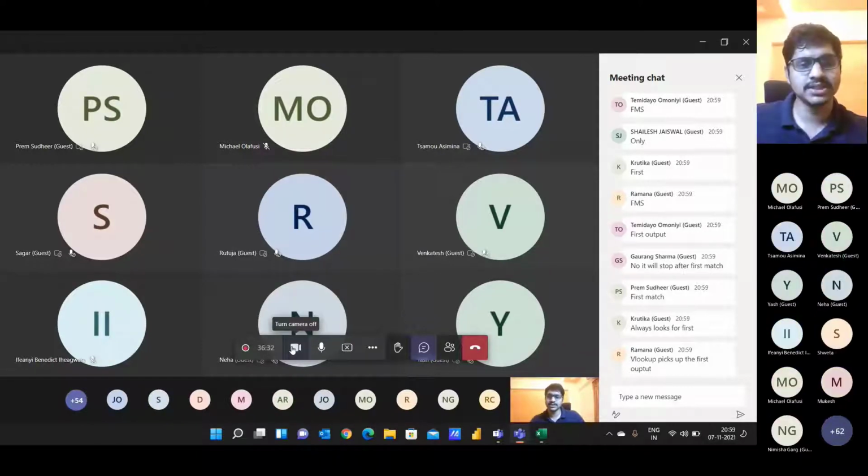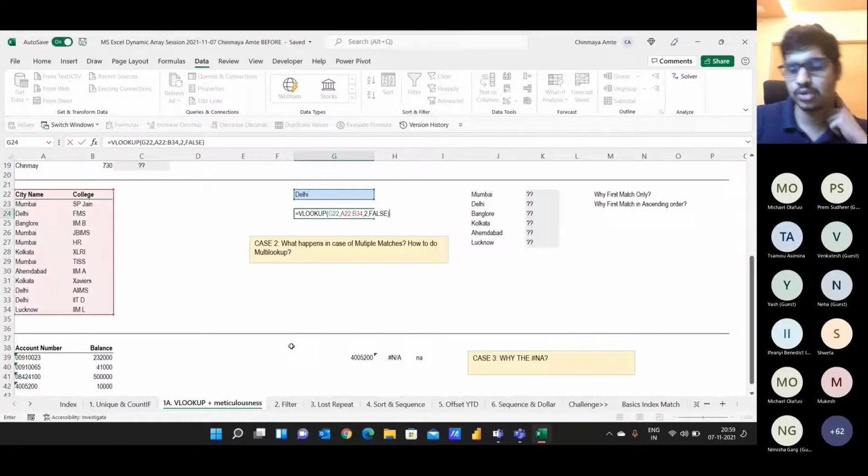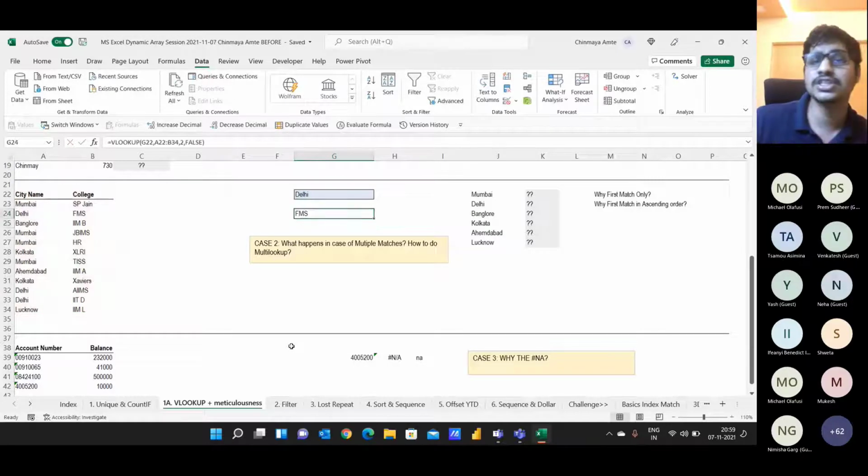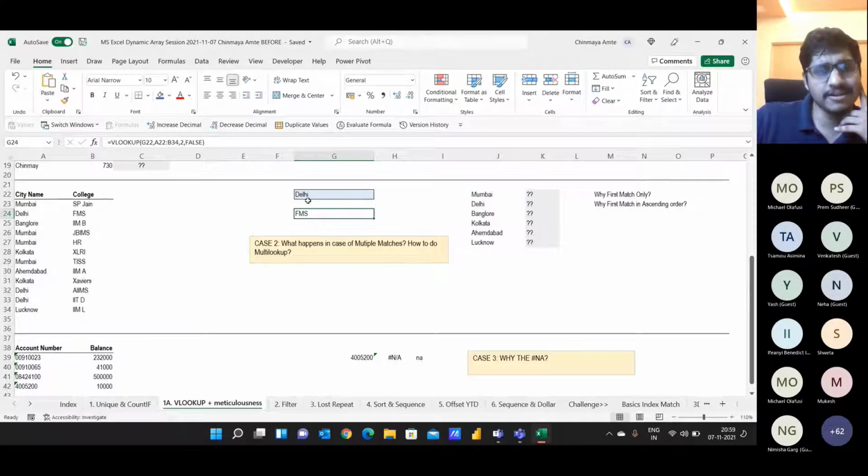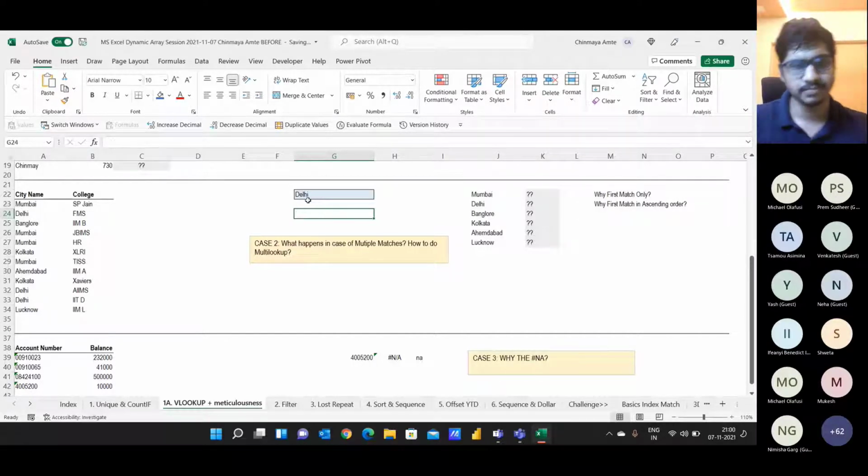So what VLOOKUP does is that it always goes with the first match. So let me press enter here. We just get FMS. But again, I'm not interested in FMS, right? I want all the colleges which are based out of the city of Delhi.